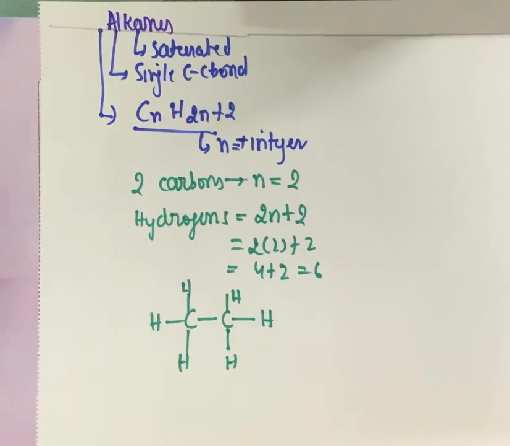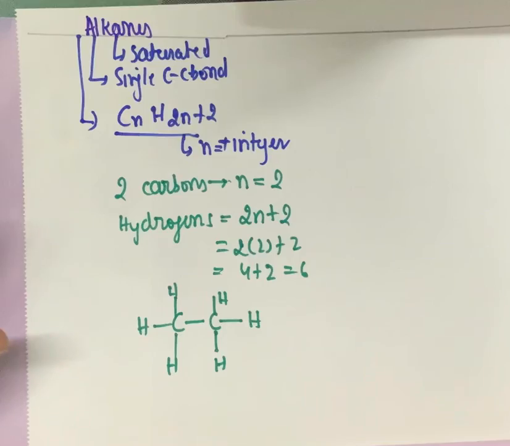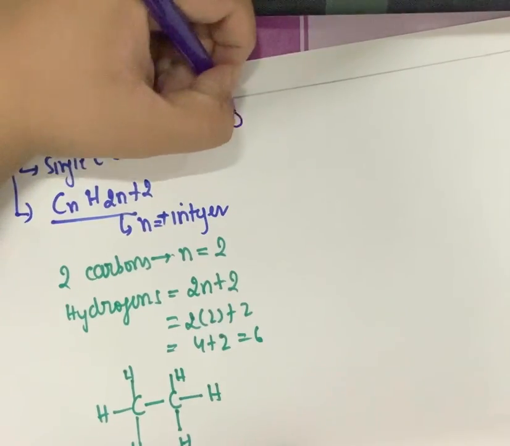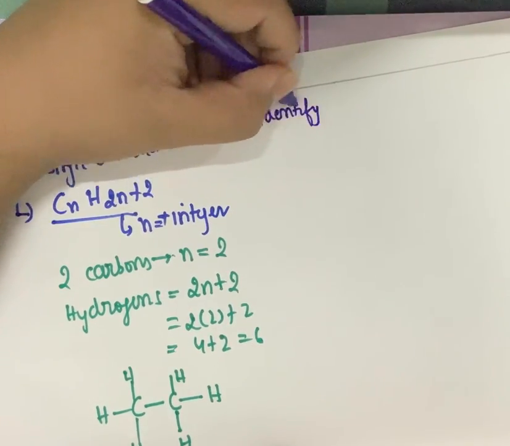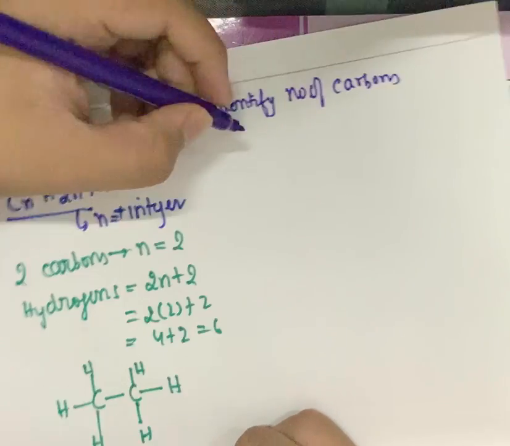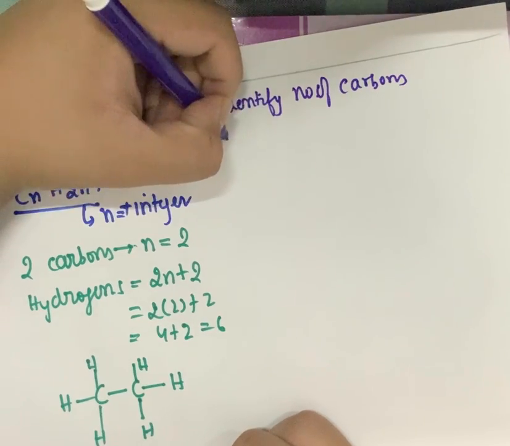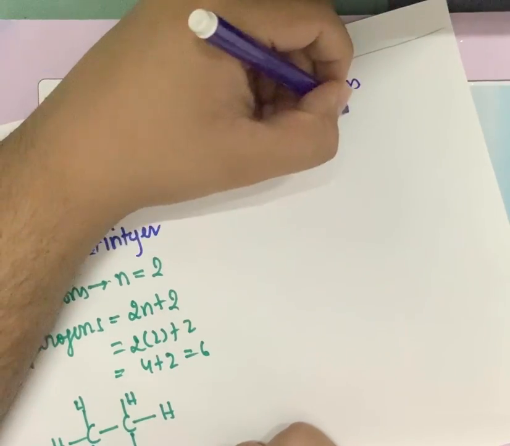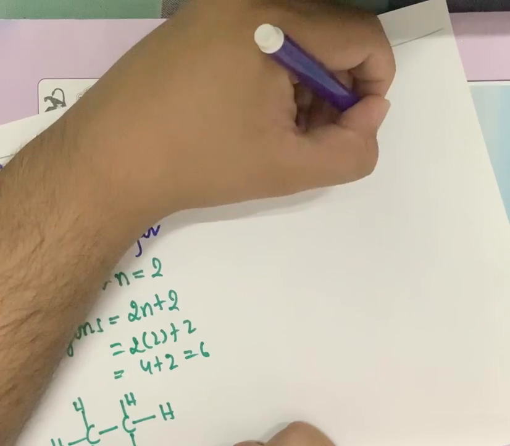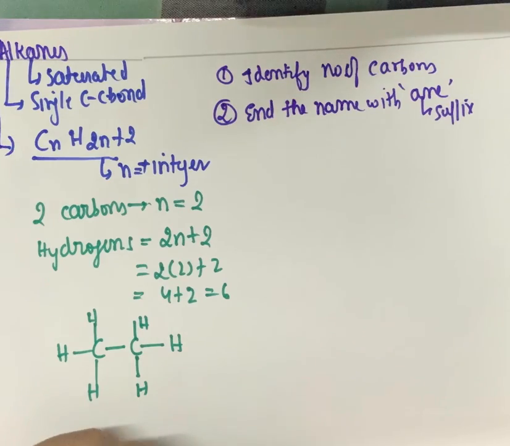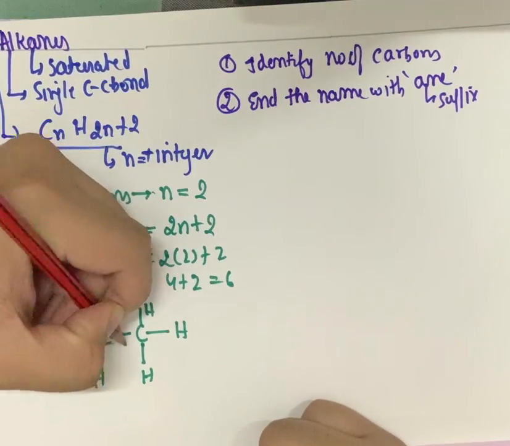Now for naming of this compound, the best way of naming is: number 1, identify the number of carbons. Number 2, end the name with "ane" of alkane. So this is a suffix. Now for this naming, there is a rule. First you will identify the number of carbons. So there are 2 carbons here.